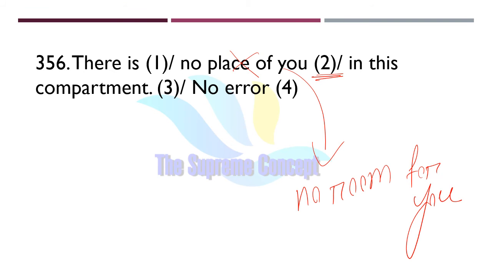There is no room for you in this compartment. Here this phrase no room for something is basically used whenever we talk about not having space for something. So let us move.